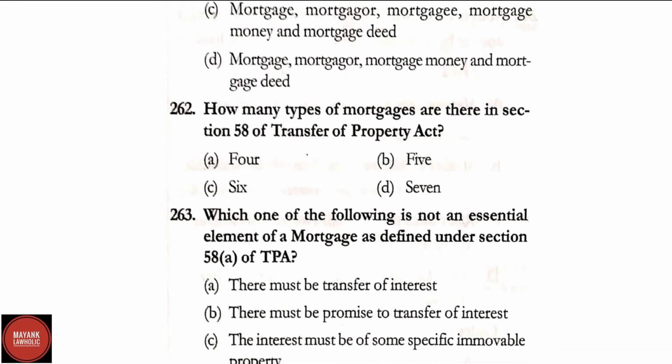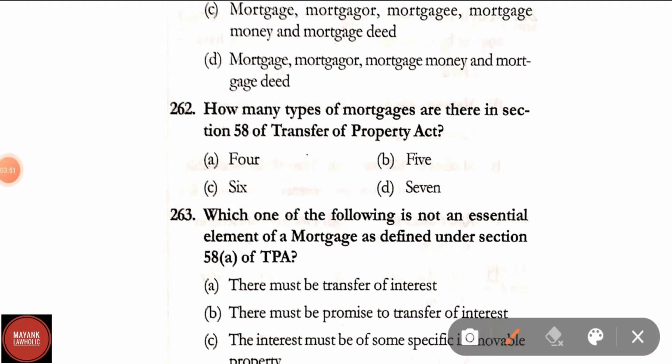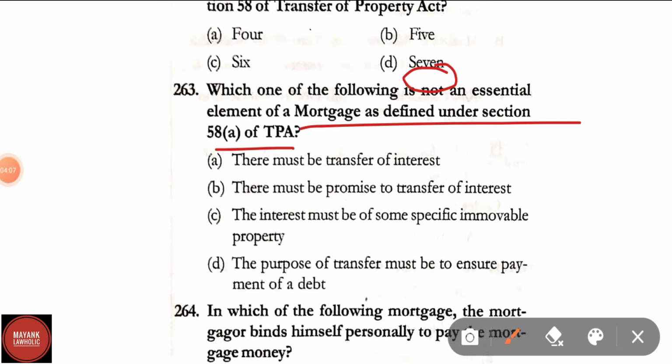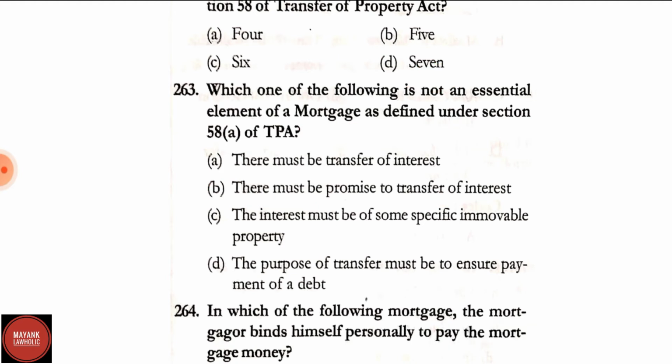Question number 262. How many types of mortgage are there in section 58 of TPA? Options are 4, 5, 6, 7. Here correct answer is option 6. There are 6 types of mortgage defined under section 58 of TPA. Question number 263. Which of the following is not an essential element of mortgage as defined in section 58 clause A of TPA? Options are there must be transfer of interest, there must be promise to transfer of interest, the interest must be in some specific immovable property, the purpose of transfer must be to ensure payment of a debt. Here correct answer is option B. There must be promise to transfer of interest is not an essential element of mortgage.